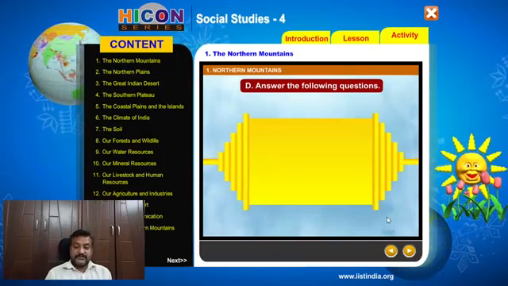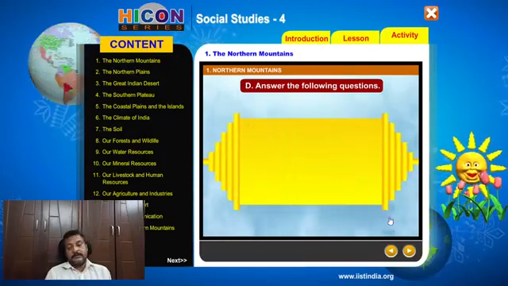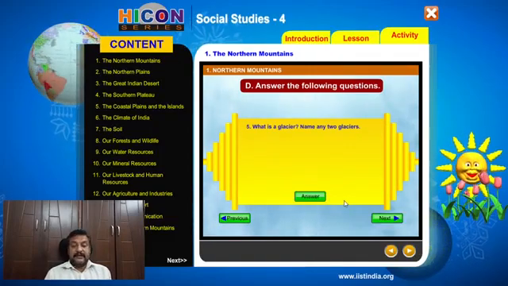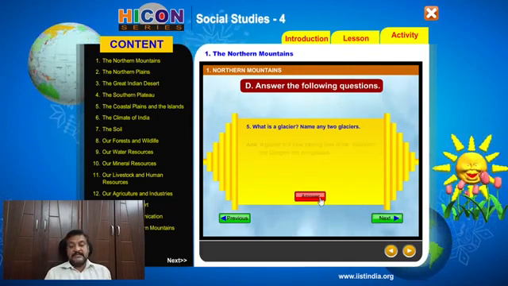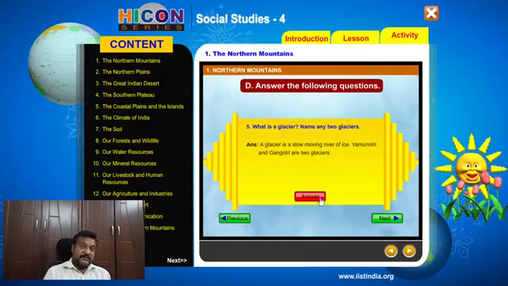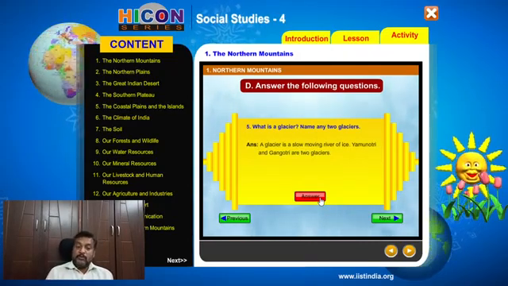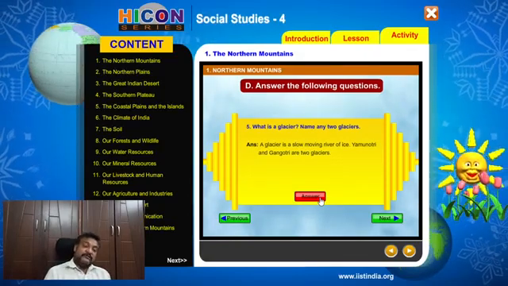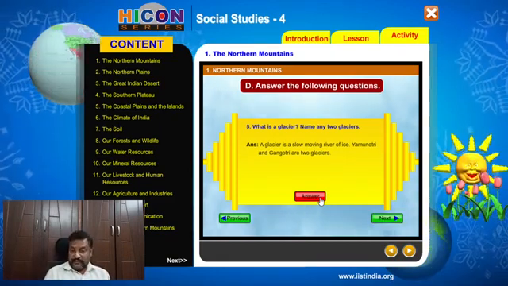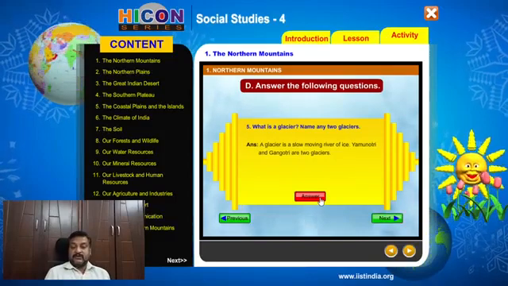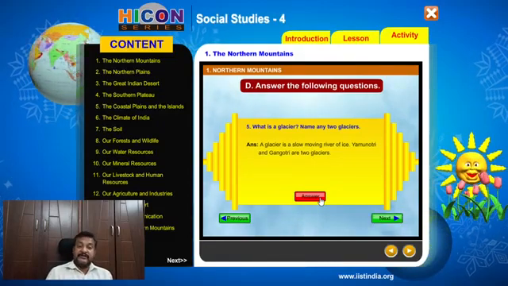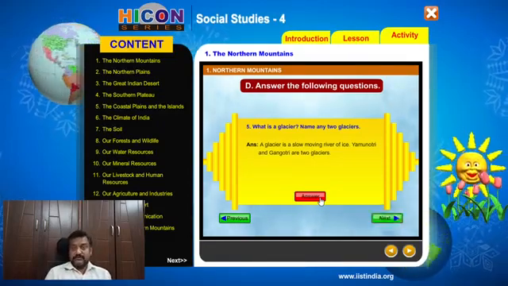Okay, now to the next question. What is a glacier? Name any two glaciers. So what is a glacier? A glacier is a slow moving river of ice. Yamunotri and Gangotri are two glaciers. River Ganga originates from Gangotri and the river Yamuna originates from Yamunotri. Isn't it?